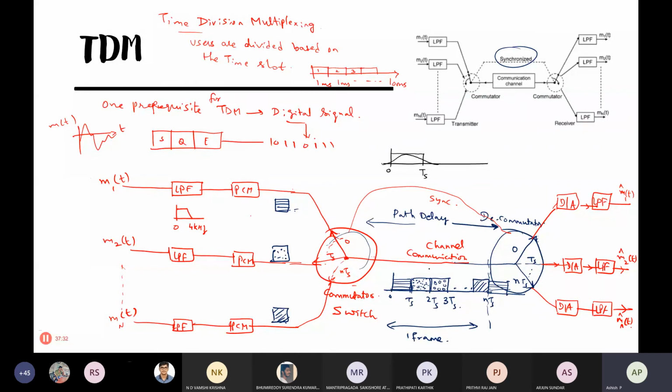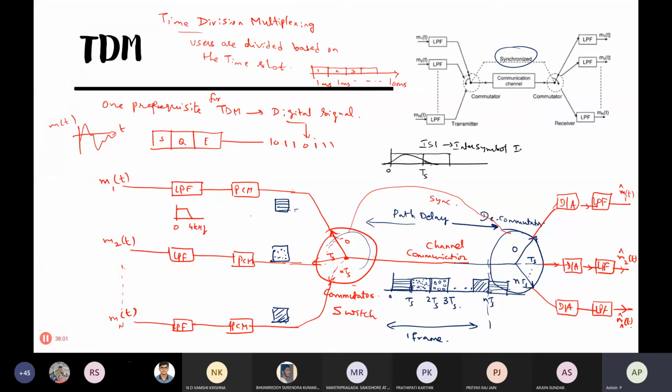Due to the different effects of the channel, the energy of the first user, which has to be confined to 0 to TS, will spill over into the next time slot, and therefore some of the energy will go into that, or it will cause interference. It is called intersymbol interference.